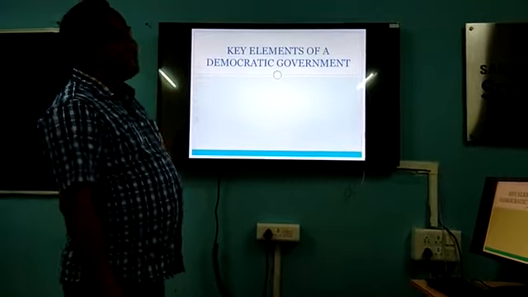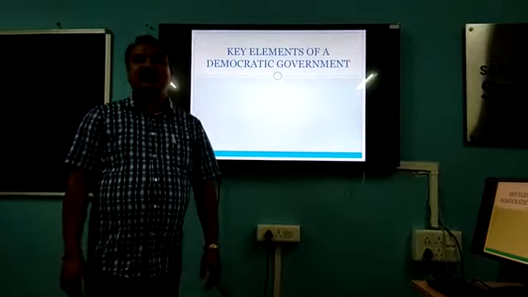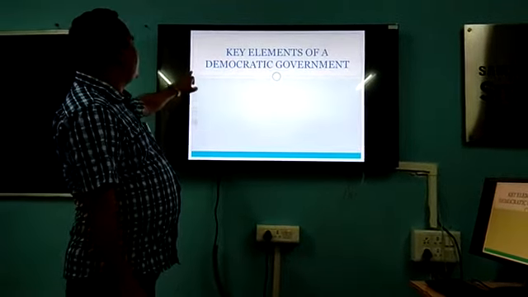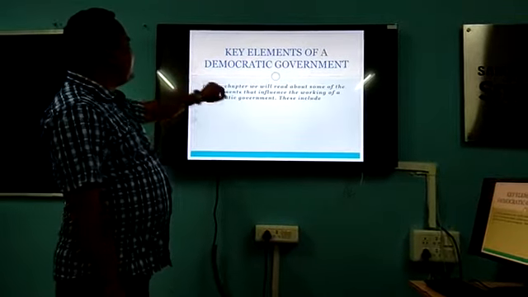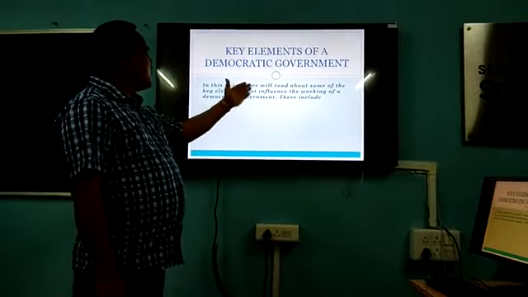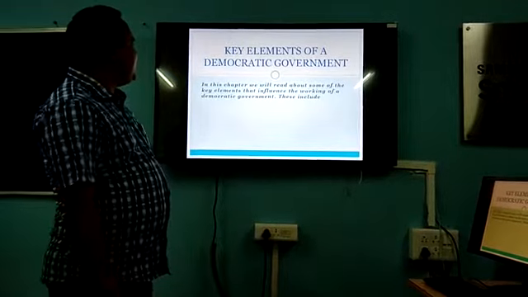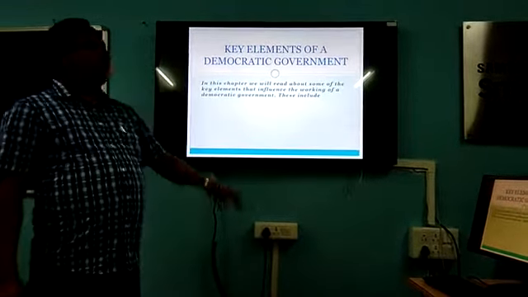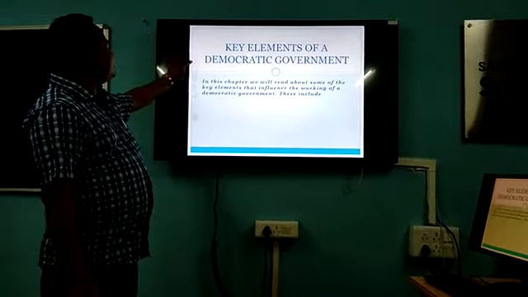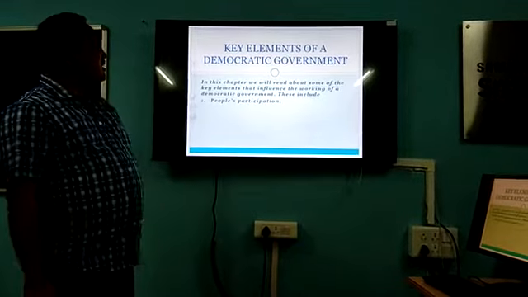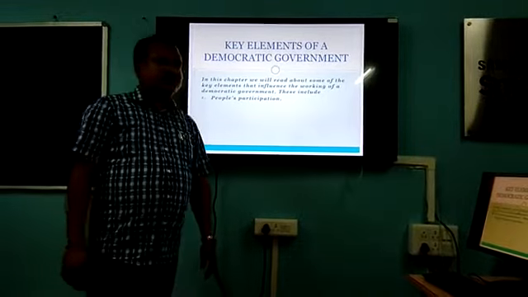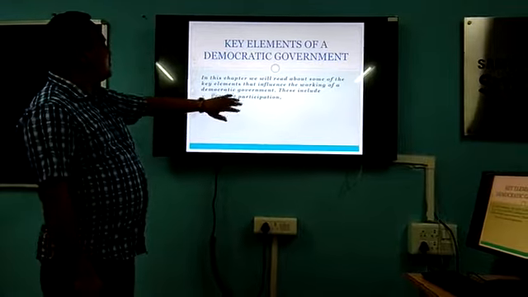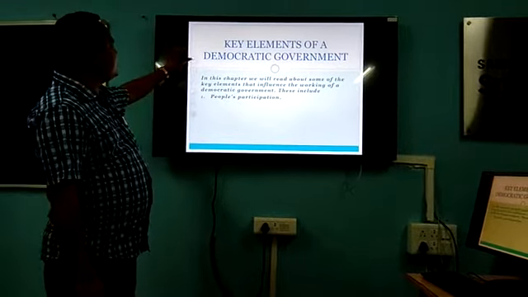Today we are going to discuss the key elements of a democratic government. In this chapter we are going to read about some of the key elements that influence the working of a democratic government. What are the things mainly included in this chapter? Let us see. The first one is people's participation. We are going to discuss how people participate in the process of democratic government.